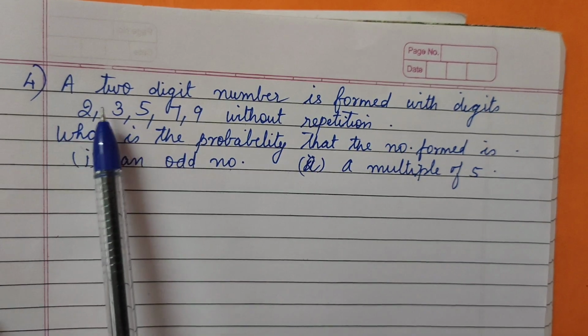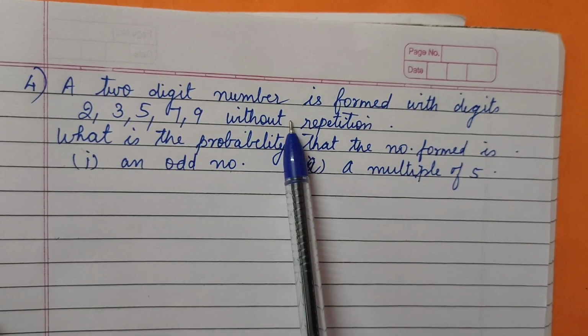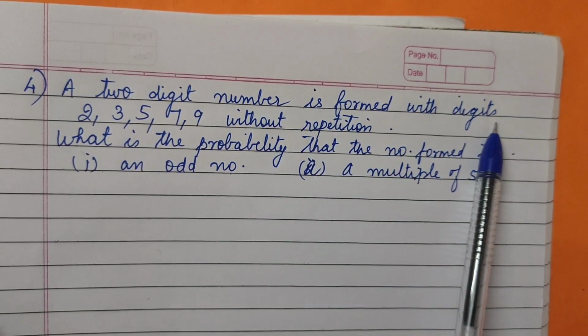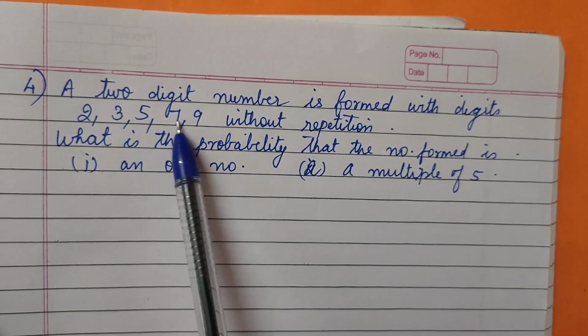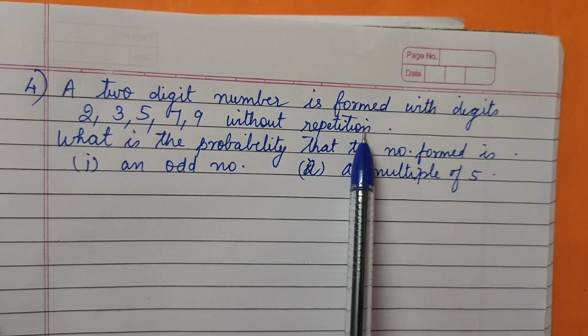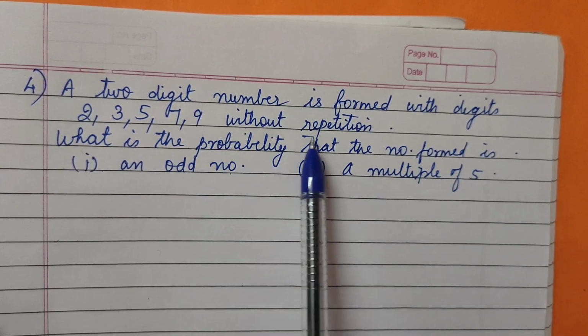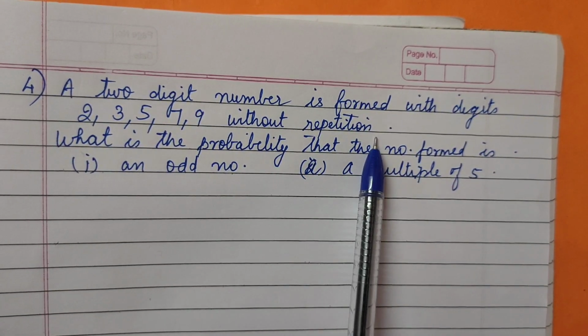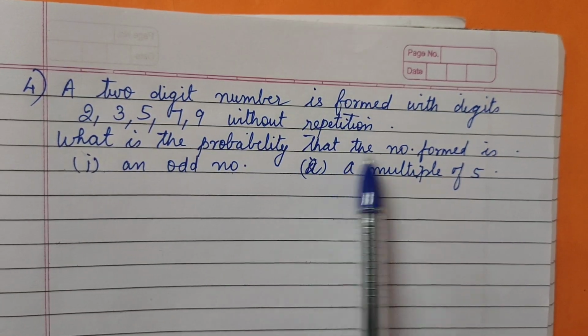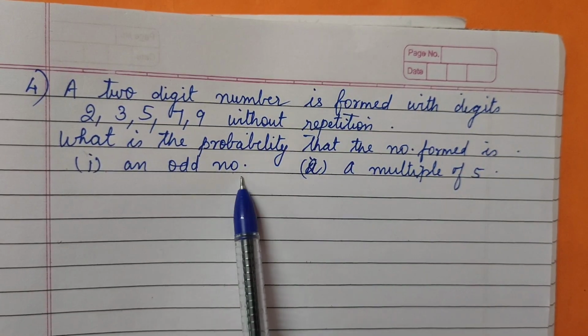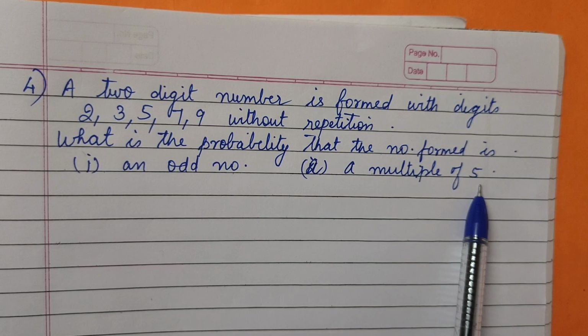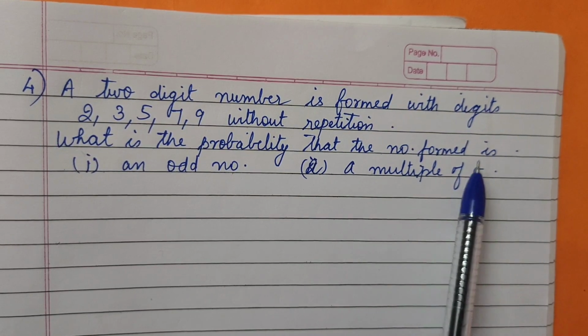Let's go for the fourth question here. A two-digit number is formed with digits 2, 3, 5, 7, 9 without repetitions. Please see this condition. What is the probability that the number formed is an odd number or a multiple of 5? Let's see to this condition later.